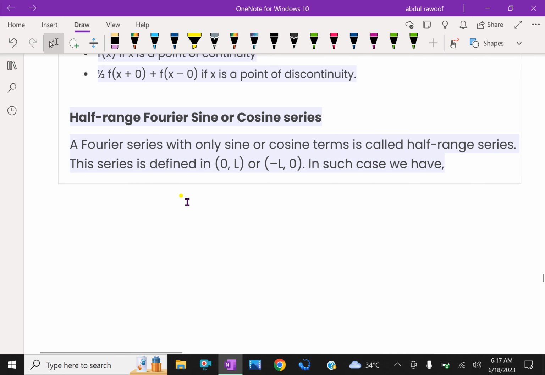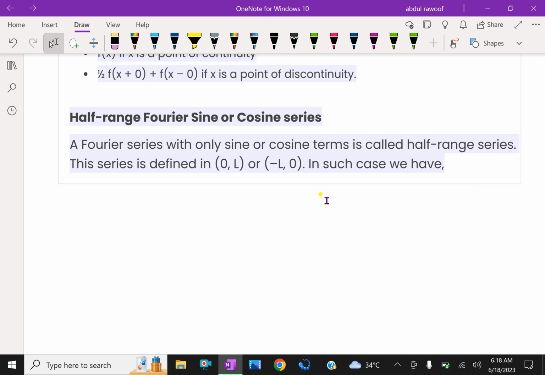Half range Fourier sine or cosine series. A Fourier series with only sine or cosine terms is called a half range series. This series is defined in 0 to L or minus L to 0. In such a case, we have the Fourier expansion.